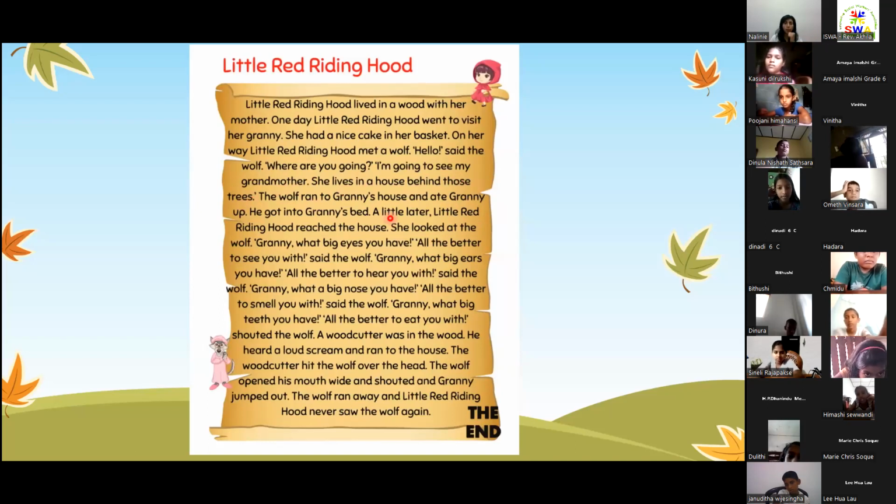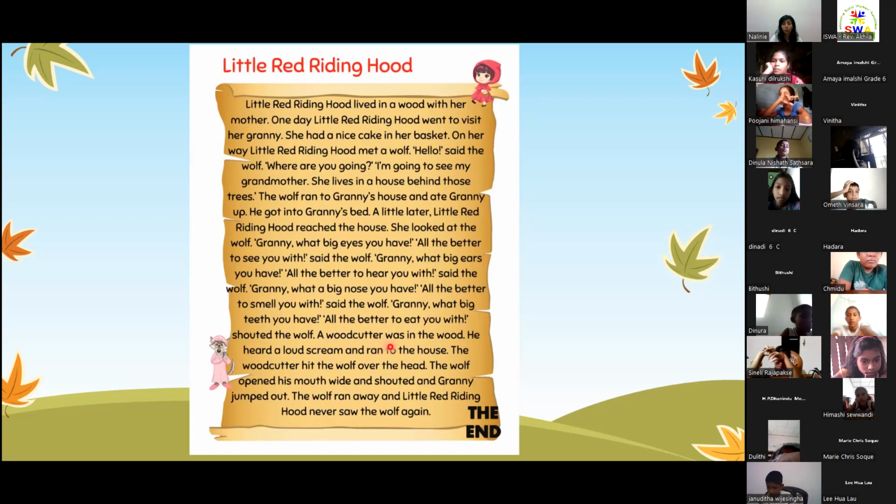The wolf ran to Granny's house and ate Granny up. He got into Granny's bed. A little later, Little Red Riding Hood reached the house. She looked at the wolf. "Granny, what big eyes you have." "All the better to see you with," said the wolf. "Granny, what big ears you have." "All the better to hear you with," said the wolf. "Granny, what a big nose you have." "All the better to smell you with," said the wolf. "Granny, what big teeth you have." "All the better to eat you with," shouted the wolf.